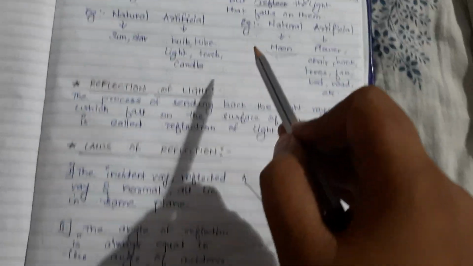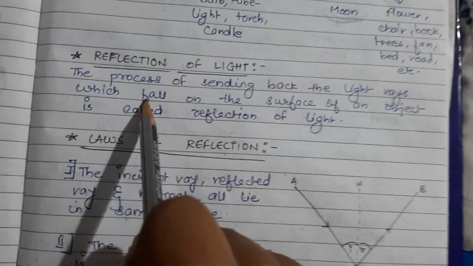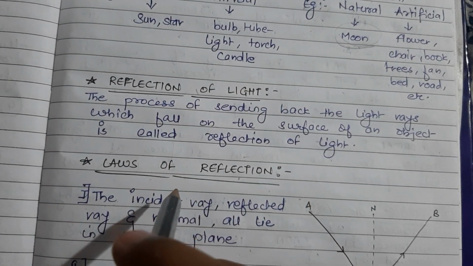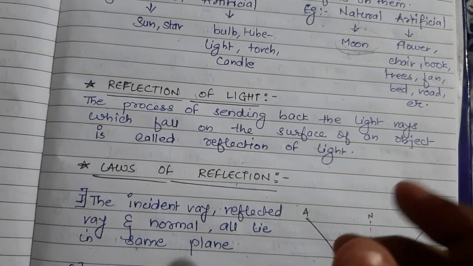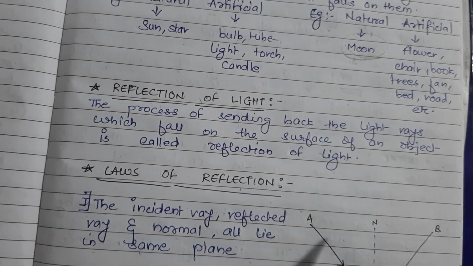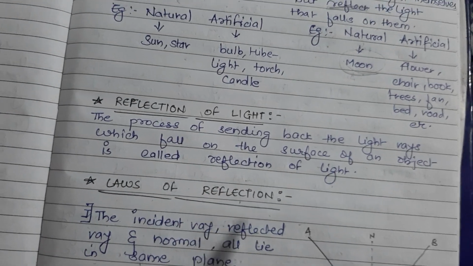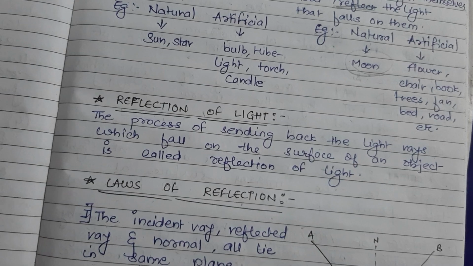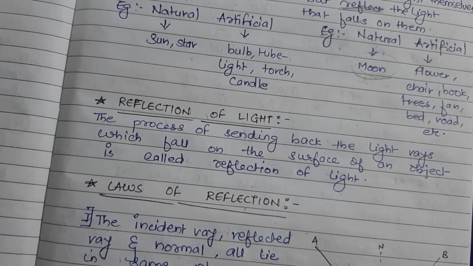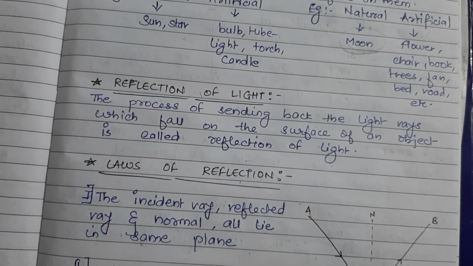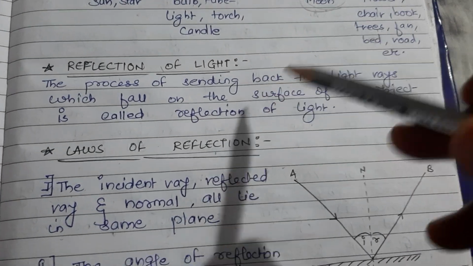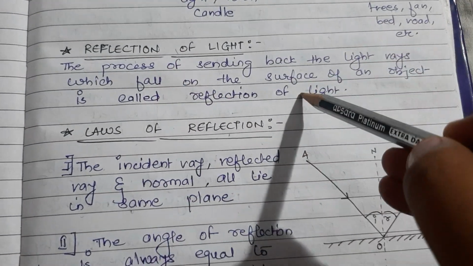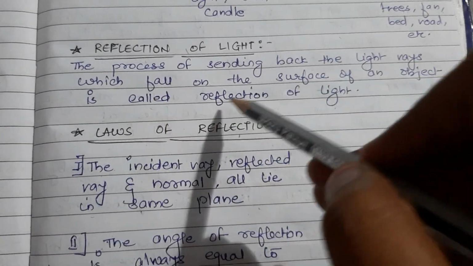Now we will start with the major part. The first part, which is most important, is reflection of light. If you have a tennis ball and you throw it on the ground, what happens? It bounces back. Similarly, when light falls on any object, it also bounces back. And this bouncing of the light ray is known as reflection of light. So what do you mean by reflection of light? The process of sending back the light rays which fall on the surface of an object is called reflection of light.